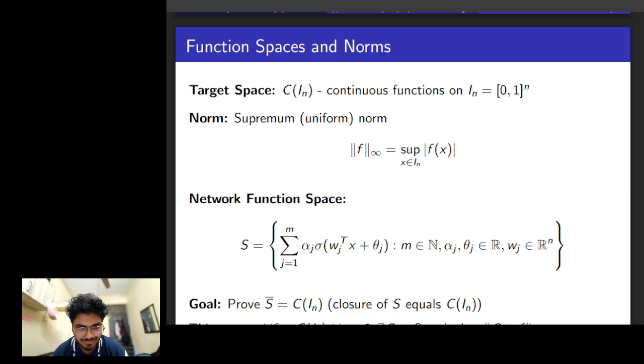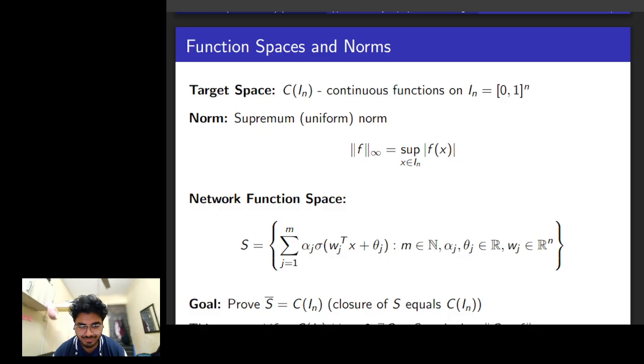So I_n is the n-dimensional unit hypercube, and the way we measure closeness is with something called a supremum norm, which is sometimes also called the uniform norm. And you mean that for a network G. So I'll go back to the G that we defined. You say that for a network G to be a good approximator of function f, you try to say that the absolute divergence, which is nothing but |G(x) minus f(x)|, must be small, and that should be true for every single point x.